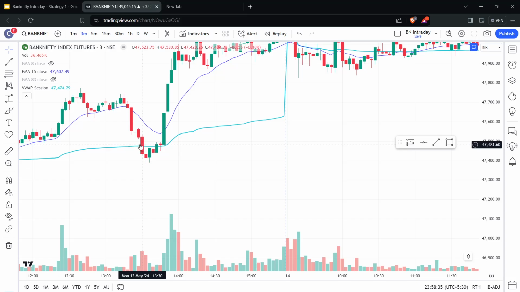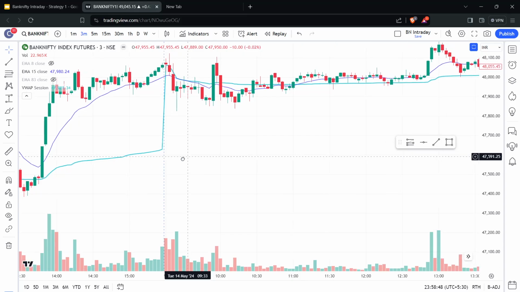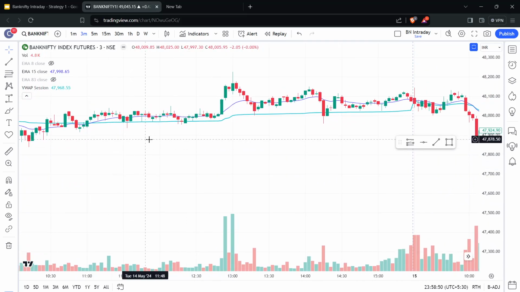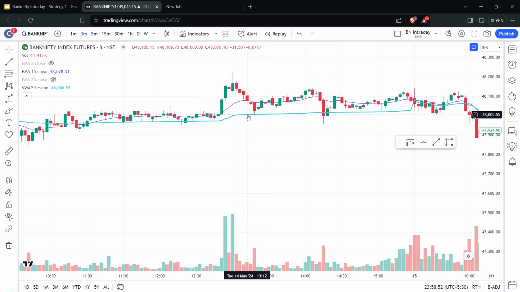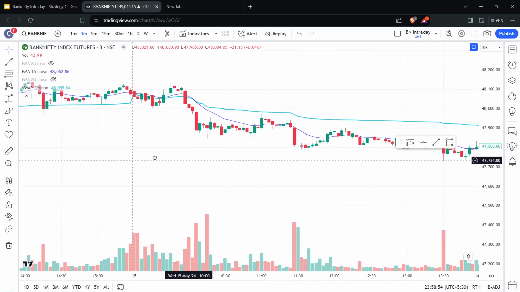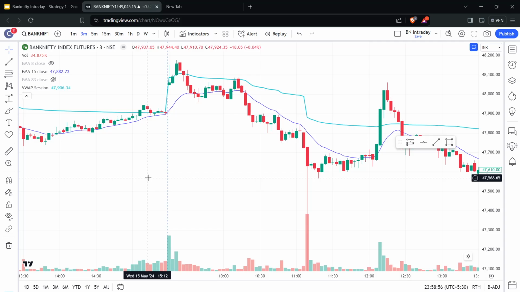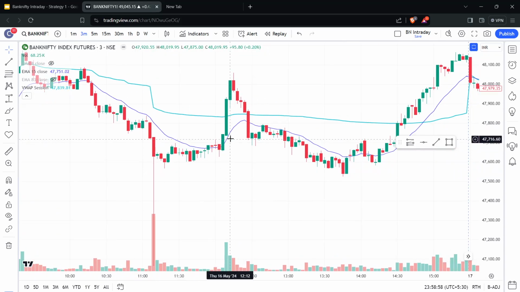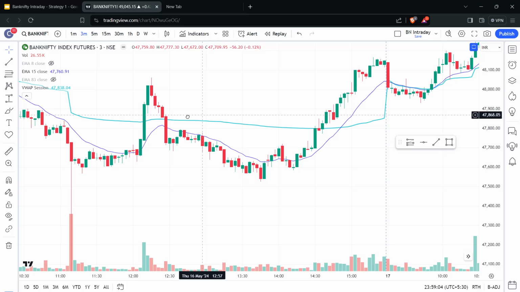You could argue that this got rejected here and then it came back. No, I still wouldn't take this trade. We need to have this rejection as soon as it touches the VWAP, maybe within a couple of candles. So nothing happened, not long enough. No trades here. It went up and did not get rejected.